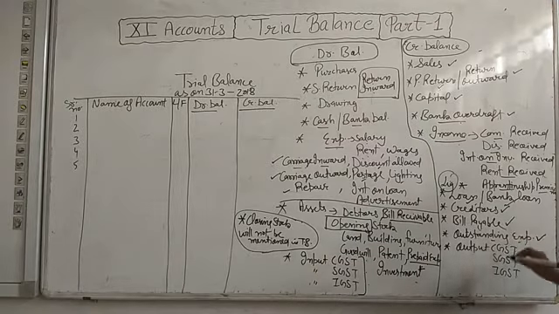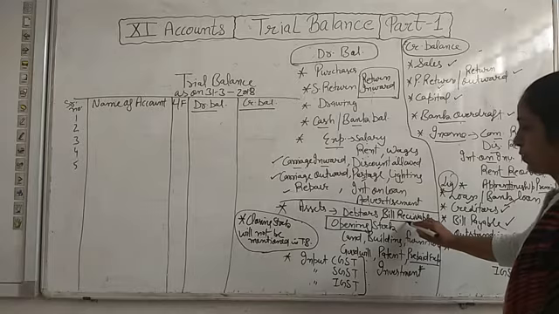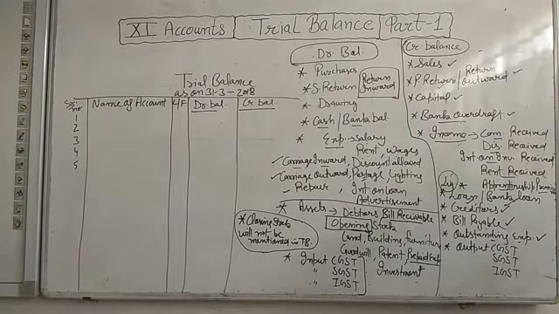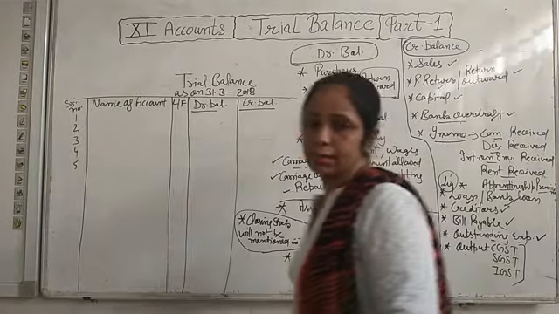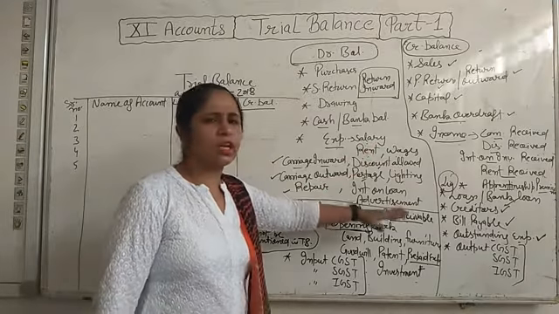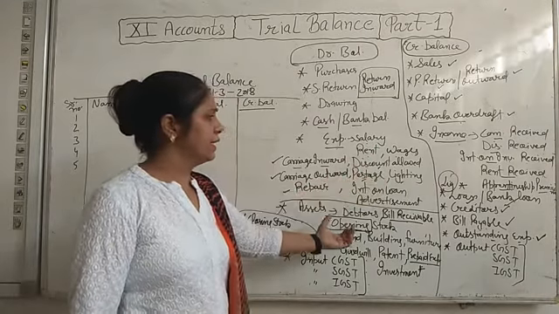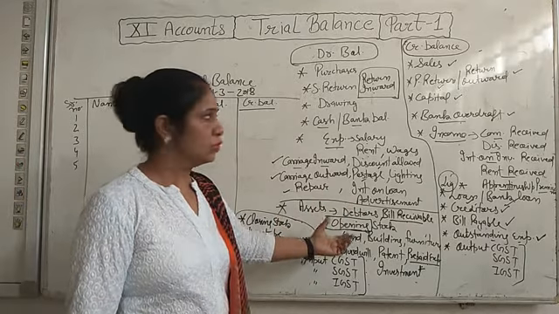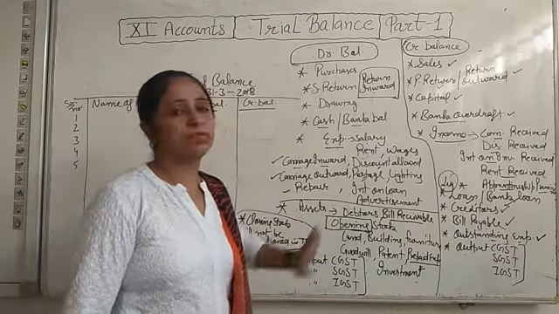Bill payable, bill receivable is an asset and bill payable is a liability. Outstanding expense I have told you, and output CGST, SGST and IGST have credit balance. So you will do 3-4 questions, then automatically it will be learned. Easily you can learn. Only this thing you have to learn in this chapter.